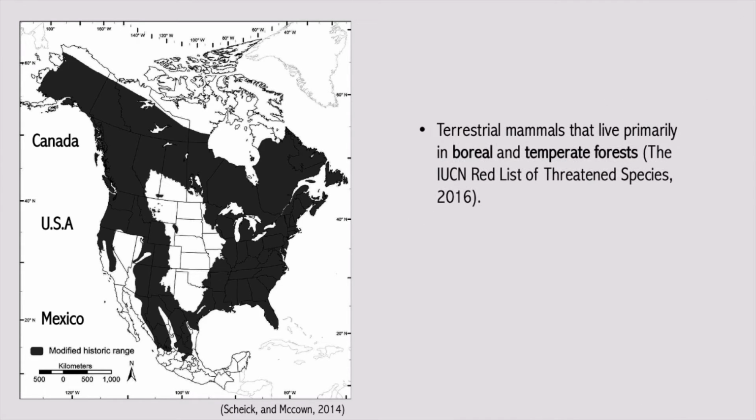Male dispersal ranges are 2 to 6 times greater than females, and this is primarily driven by the need to increase the chances of reproduction. These bears are terrestrial mammals that live primarily in boreal and temperate forests, but due to their wide dispersal ranges, they have also adapted the ability to live in shrublands, deserts, wetlands, and grasslands.